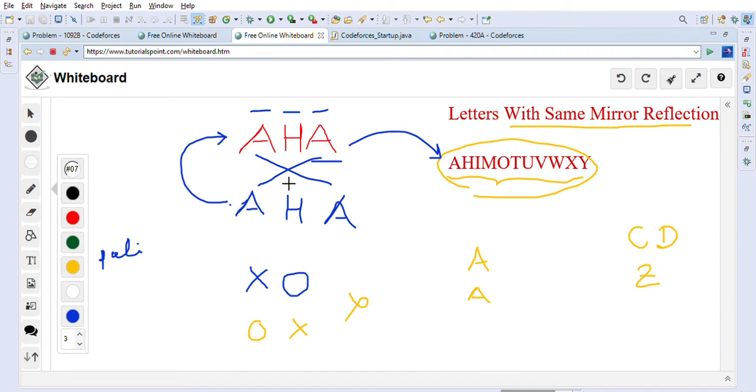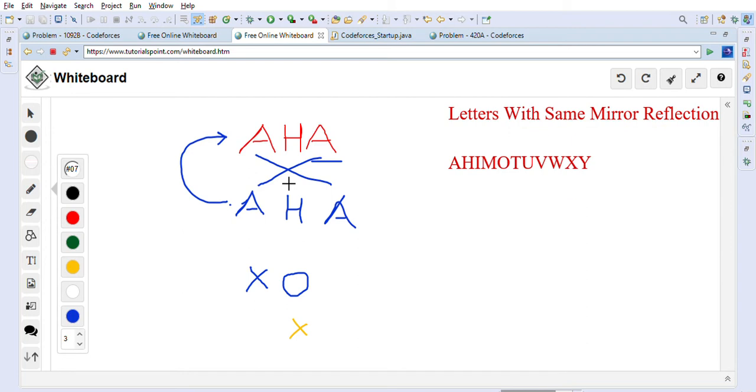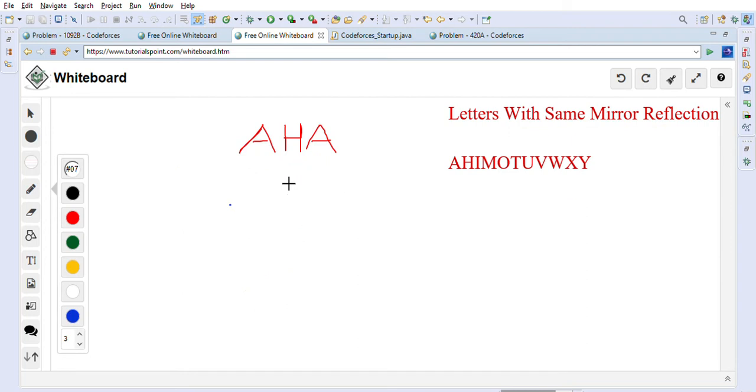So let me just revert the coloring back now. AHA is one of the words. We can take another word, let's say A, then M.